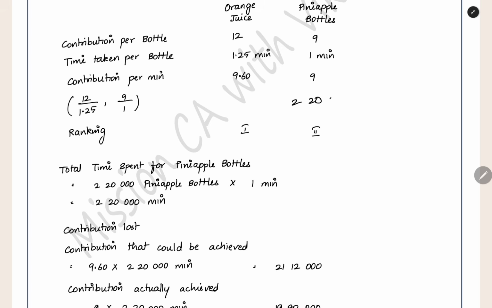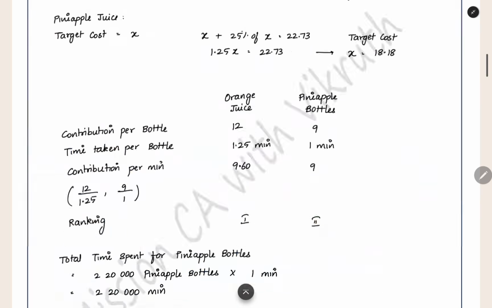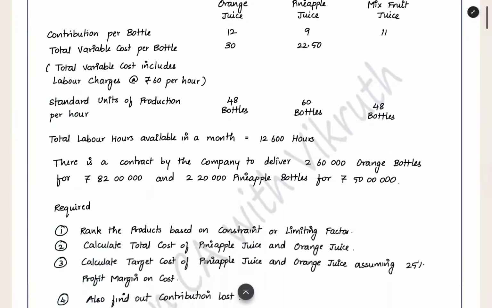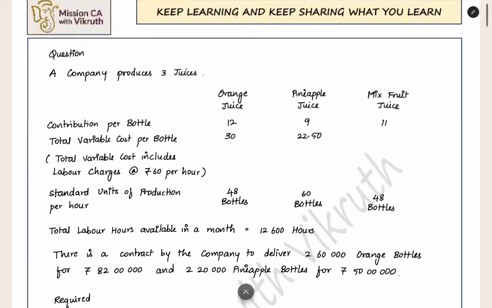So 2,20,000 minutes into 0.6. This will also give you the same answer, 1,32,000. So that's all about this question. They have asked about ranking based on limiting factor or constraint, throughput accounting, and then total cost, and then target cost assuming the return, and then contribution lost. This and all we found out.